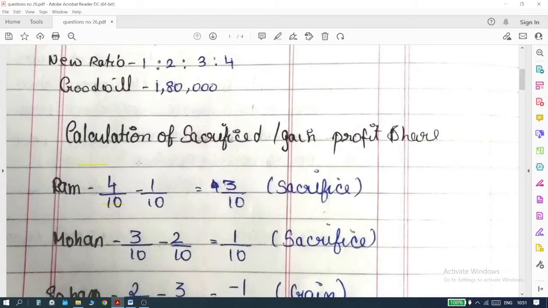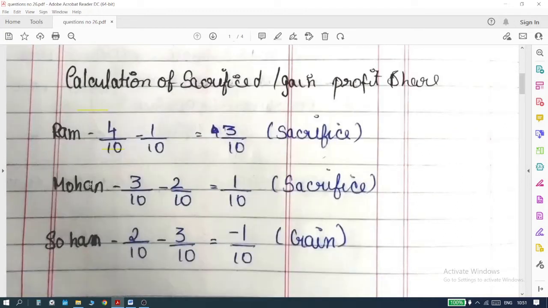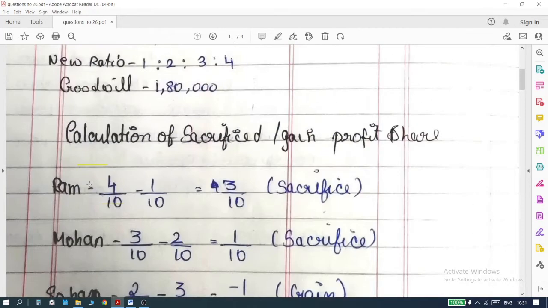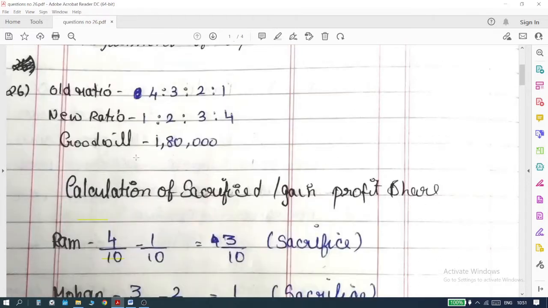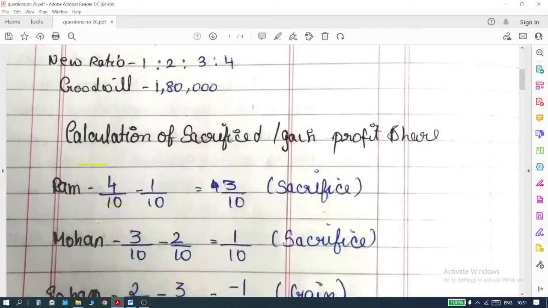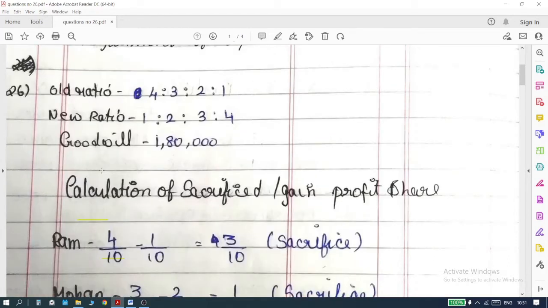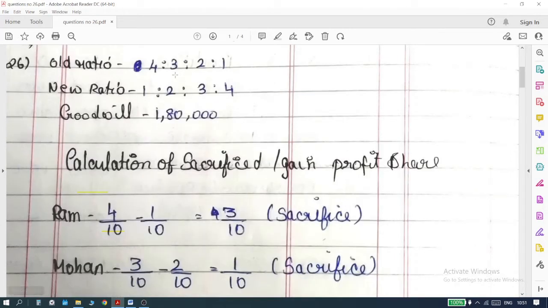So the calculation of sacrificed and gained profit share. I'm going to take each of these persons and explain to you how that works. For Ram, 4 plus 3 plus 2 plus 1 is 10, right? So 10 is in the denominator. And for Ram, his share is only 4, so 4 in the numerator. 4 divided by 10 is the old share. And the same way you do it for the new one.